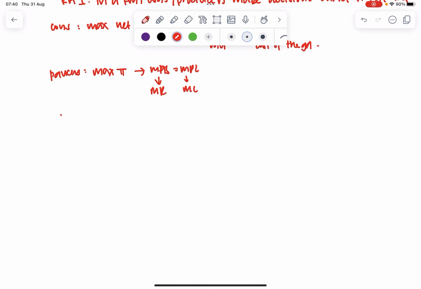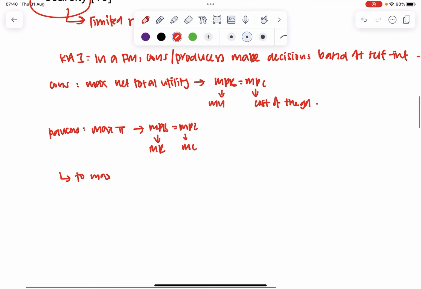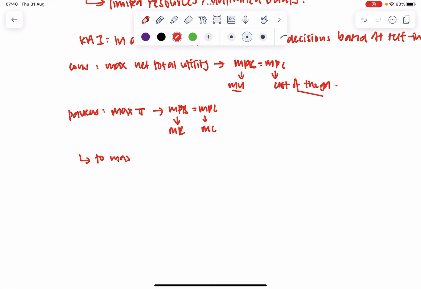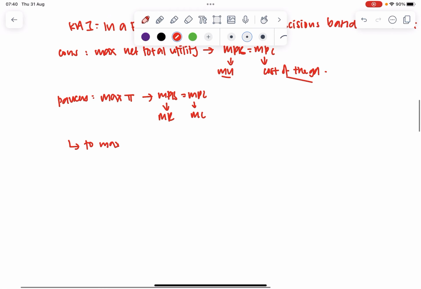Here, I would expand a little bit on the producer side. The consumers can't really change MU or the cost of the good. They can't really control that. And for producers, maybe they cannot influence MR that much. But to maximize profits, producers will seek to minimize marginal cost of production, MCOP. So they will try to produce at lowest cost possible.